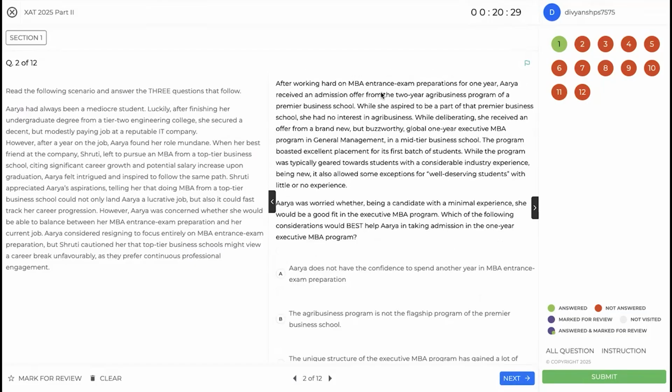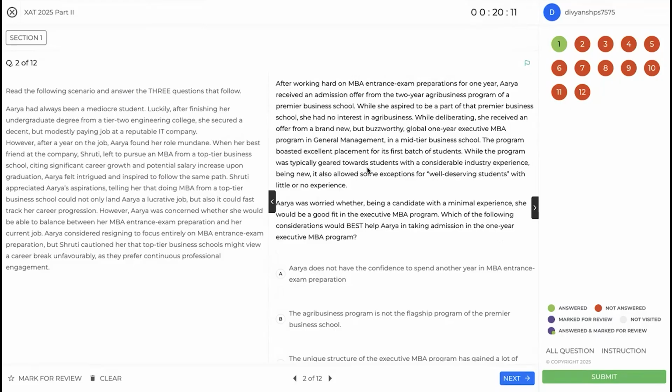Next. Having worked hard on MBA entrance exams, Arya received an admission offer from a two-year agribusiness program. All right. She aspired to be part of a premier business school, but she has no interest in agribusiness. She received an offer from a brand new but buzzworthy global one-year executive MBA program in general management in a mid-tier business school. The program boasted excellent placement.